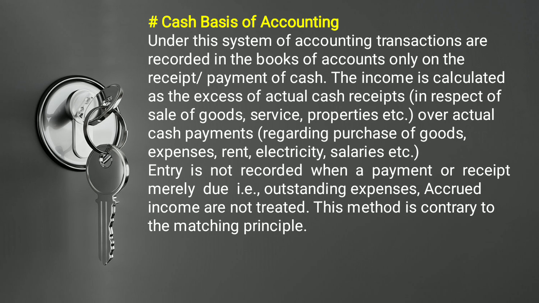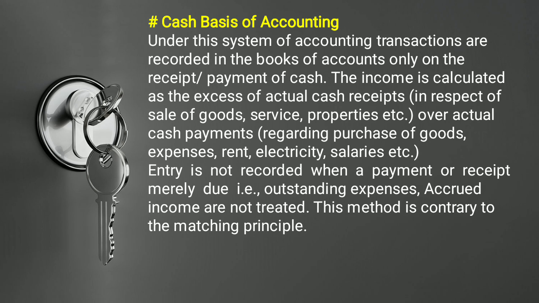So first we have to find out the meaning of cash basis of accounting. Basically under this system of accounting, transactions are recorded in the books of accounts only on the receipt or the payment of cash. It means we record only the transactions which are cash in nature. In the business organization, cash may be a receipt or a payment. If we are selling goods, it will be a receipt. If we are buying goods, it will be a payment. The income is calculated as the excess of actual cash received over actual cash payment. Expenses like rent and electricity are all included in the cash payment.